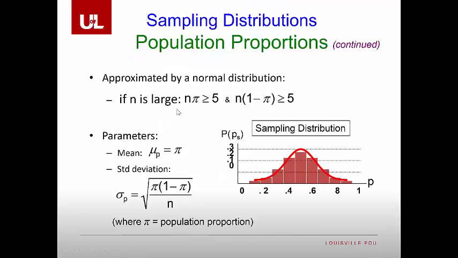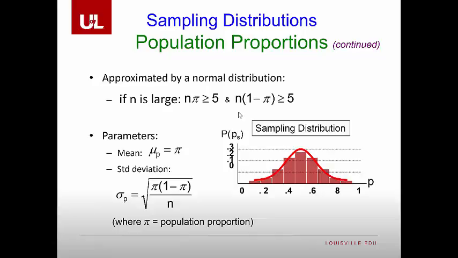Now, what does n being large mean in this case? Well, here we have two bounds we must satisfy. n times pi must be greater than 5, and n times 1 minus pi must be greater than 5. This means that extreme values of pi won't follow the normal distribution.